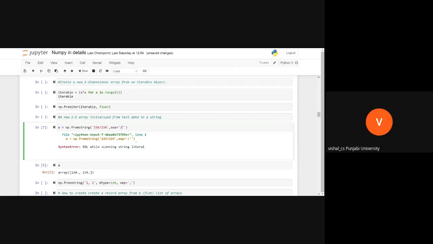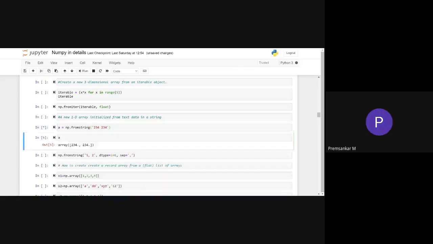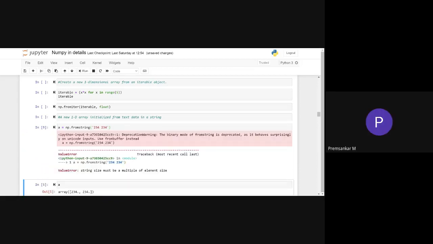Just one doubt, sir. You were telling about the separator. Normally, by default, if we give a white space, it is called a separator, no, sir? Okay, you write like this. See here, this does not work. Within this fromstring, it does not work. So we have to give a separator.